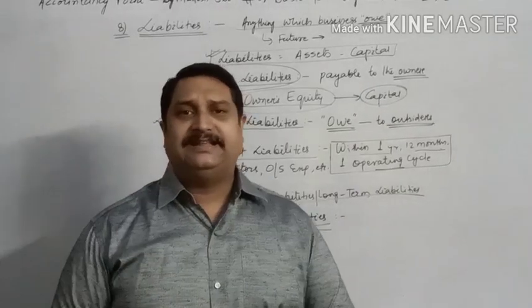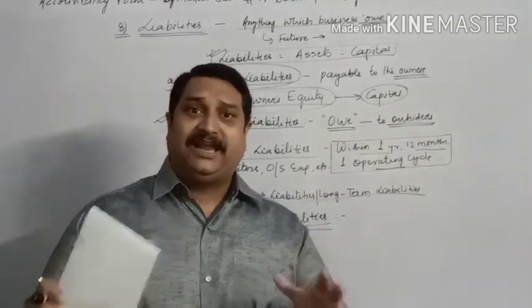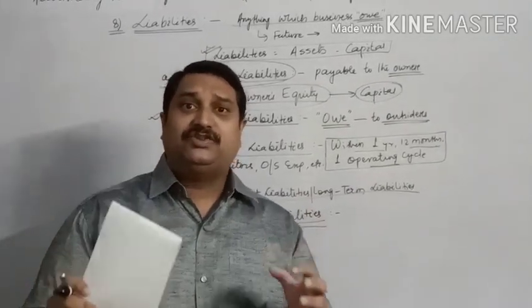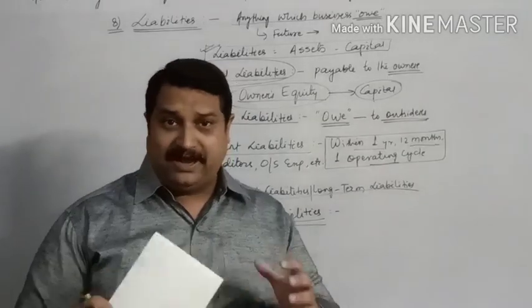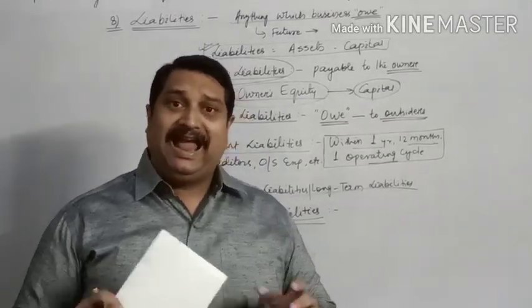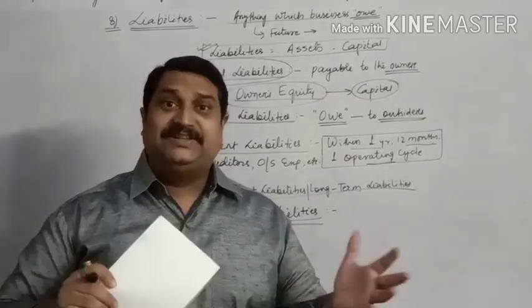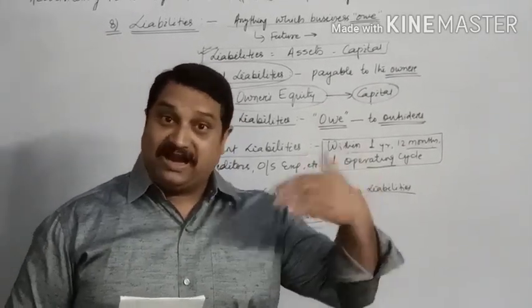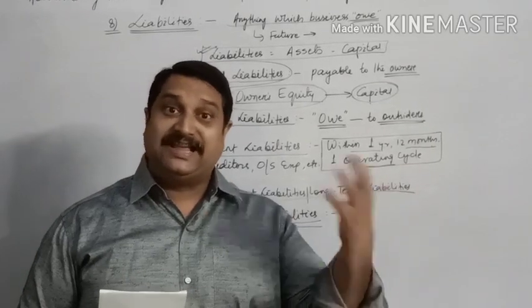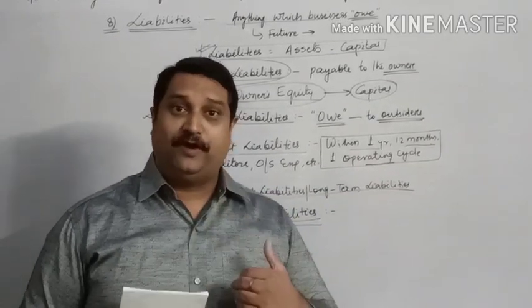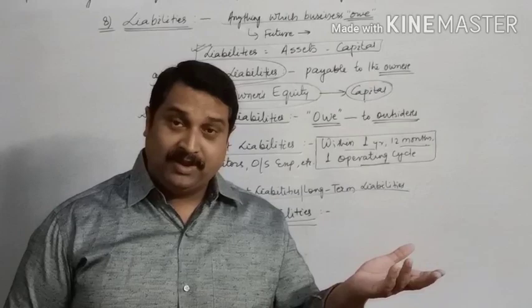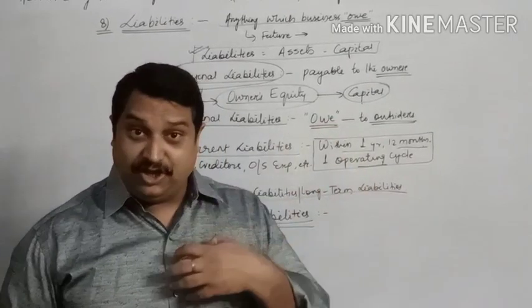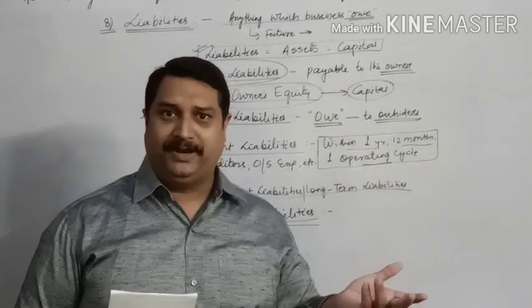We can take an example. Suppose there is a case filed against the firm, against your business, and the decision has not yet come. If the decision is against you or against your firm, you will have to pay the money. If the decision is in your favor, you will not have to pay.